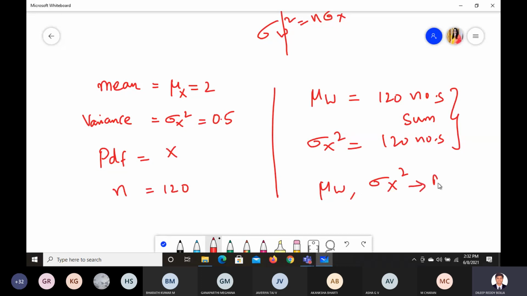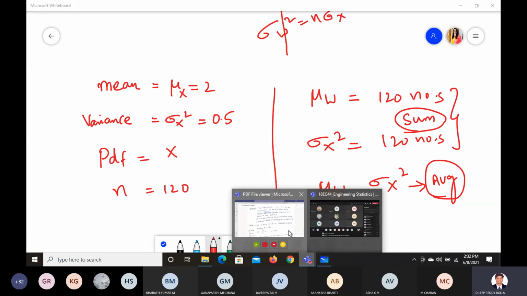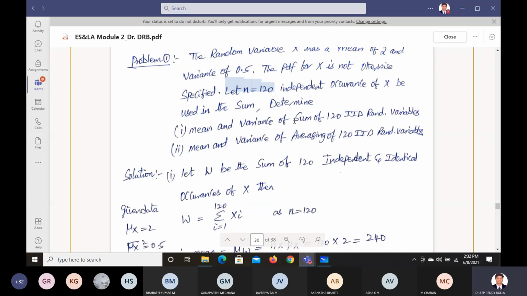This is for the average. So two things are there here, one for the sum and the next for the average. These two things we have to find. So for the sum of 120 IIDs, we should do the sum, and we should do the averaging also.